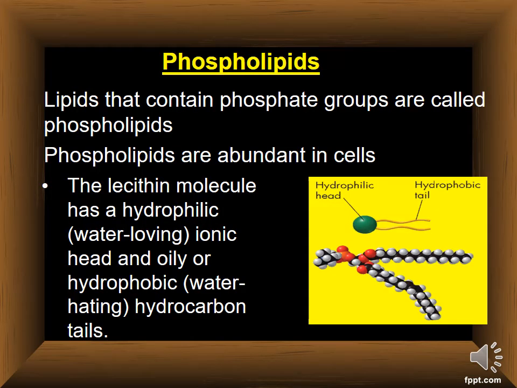Now the second group of lipids, phospholipids. Lipids that contain a phosphate group are called phospholipids. Phospholipids are abundant in the cell, meaning in the cell membrane. The most common example is the cell membrane. So this is the typical lecithin molecule.